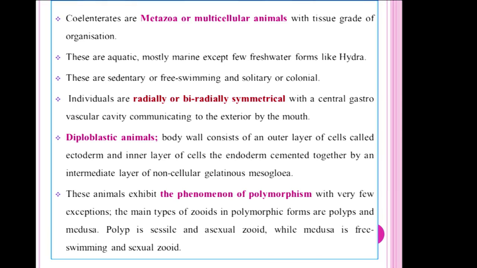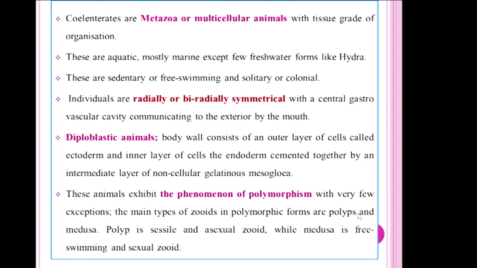When we see the symmetry of these animals, most exhibit radial or biradial symmetry with a central gastrovascular cavity communicating with the exterior by the mouth. There is no anus in this animal; the mouth acts for both ingestion and egestion.